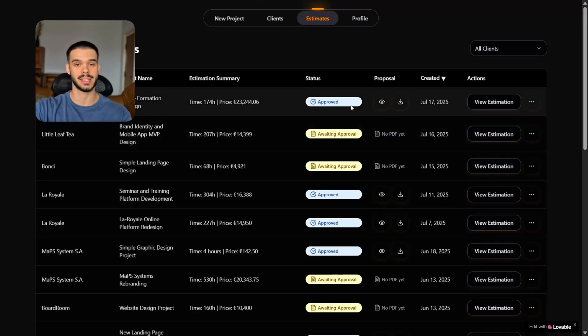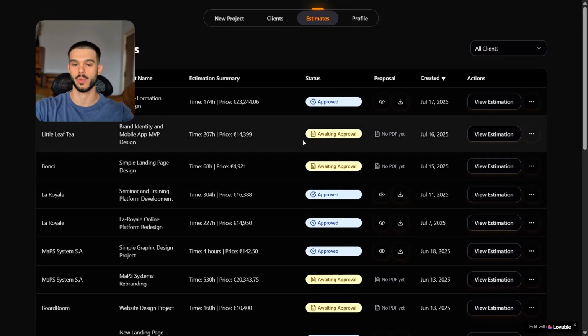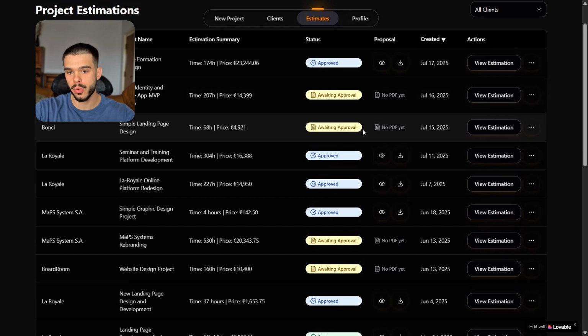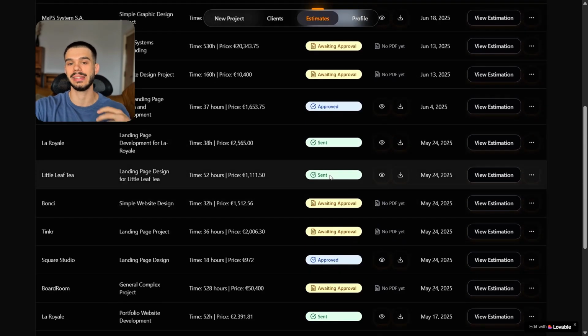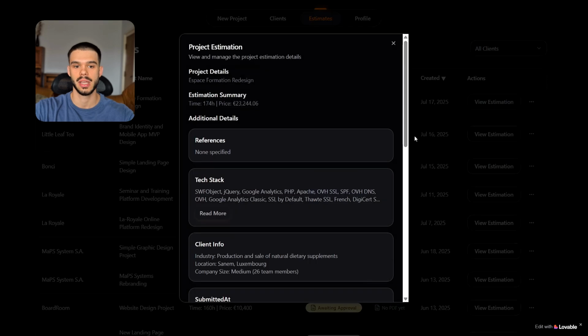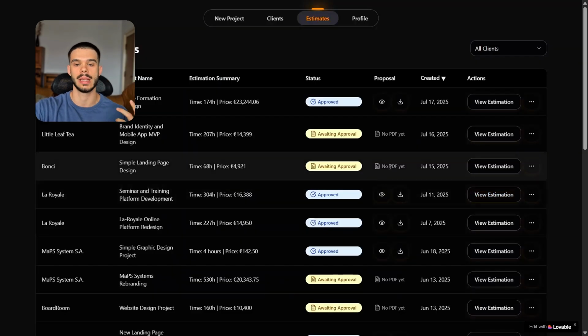We have the estimates table where, again, we are going to save all of the estimations that we have created. We have the status of the estimations. So all the way from awaiting approval to the estimation being approved to the proposal actually being created and sent to our client. We have them again, the client name, the project name, the estimation summary, so the time and the price. When it was created, we can actually filter these. We can actually view these estimations more in depth. We can edit them. We can send the proposals. So this app does perfectly the job of an estimation person.